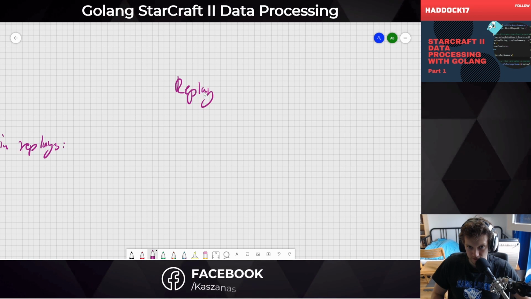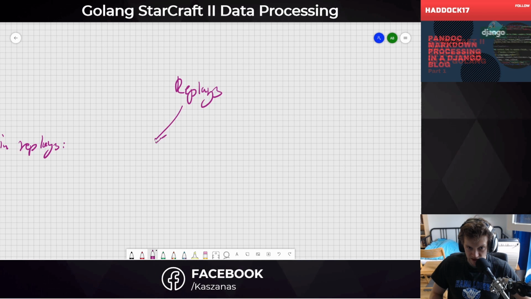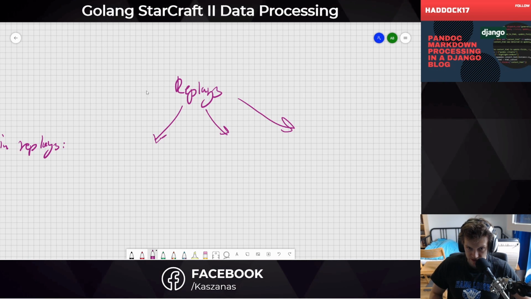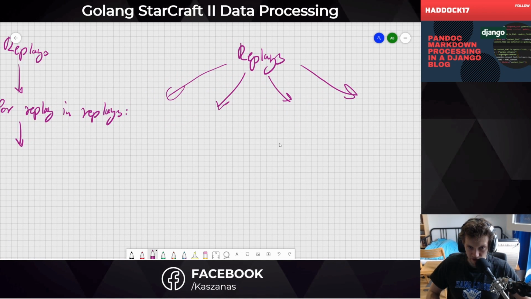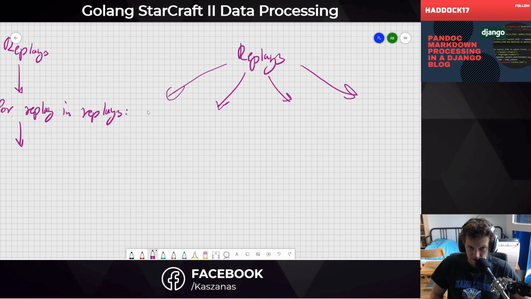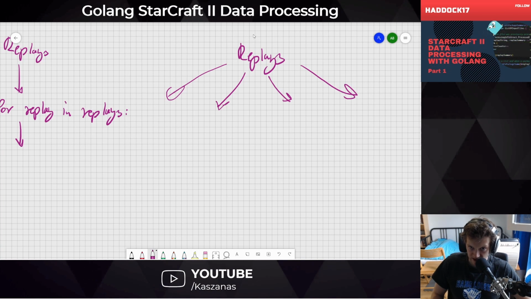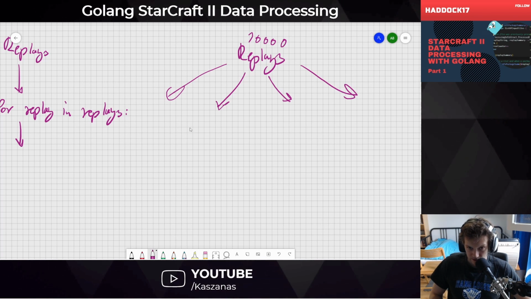replays, and we are splitting the replays into chunks, and we are performing processing on a subset of replays. So let's say here we have 10,000, right?